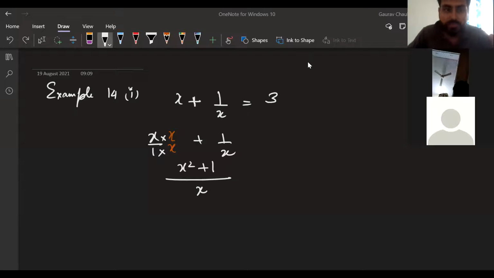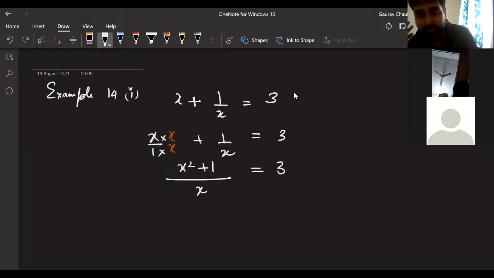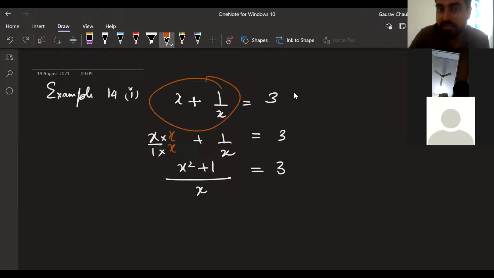Okay, very simple. My RHS, I have not done anything till now. RHS is still equal to 3 only. Now see, my full left hand side is having one single denominator. Here it was not like that. I cannot just take x that side, because my left hand side was having a different denominator here, a different denominator here.